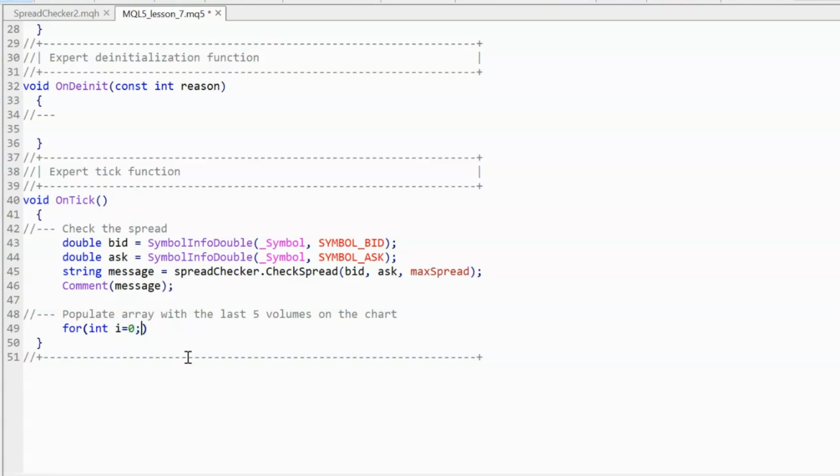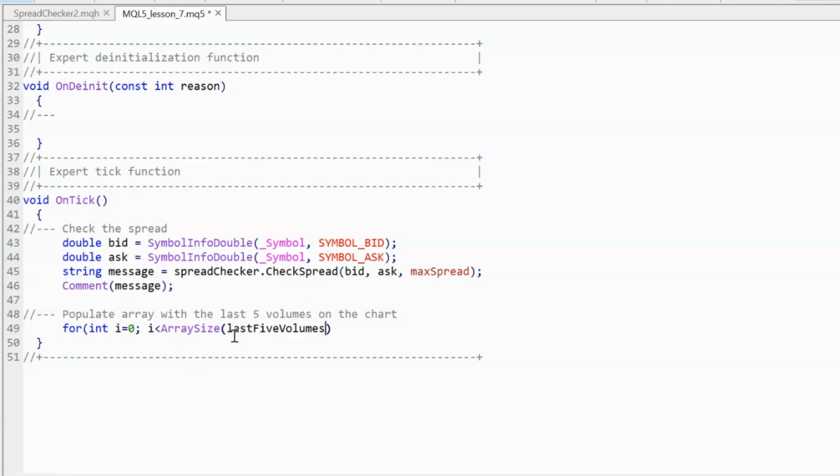We use a semicolon to separate the expressions, and we're going to say that we want to do this for as long as the index is less than the size of the array. So how do we know the size of the array? Well, we can use a built-in function here, which is going to return an int, and so we just need to tell it which array we're looking at.